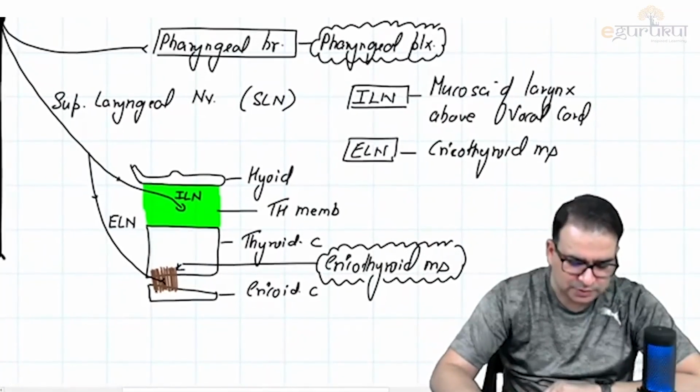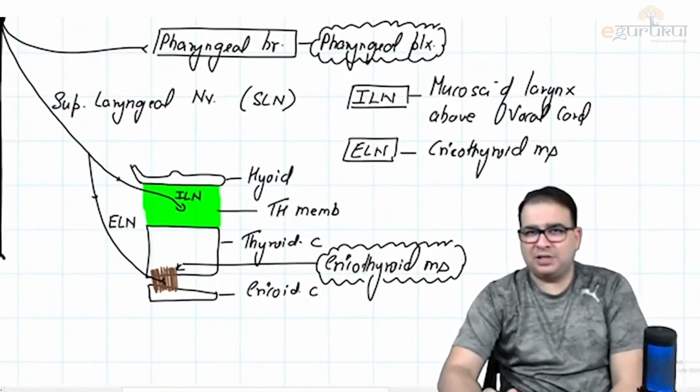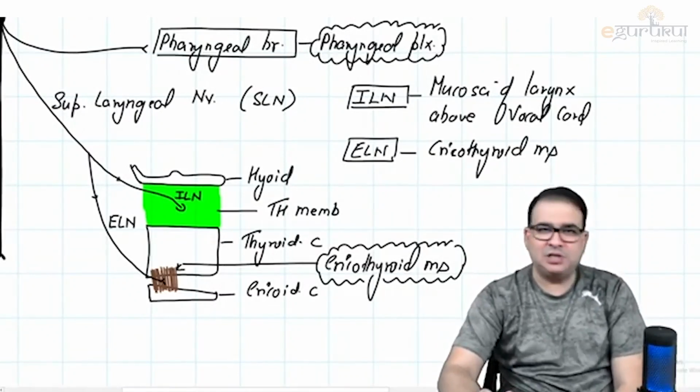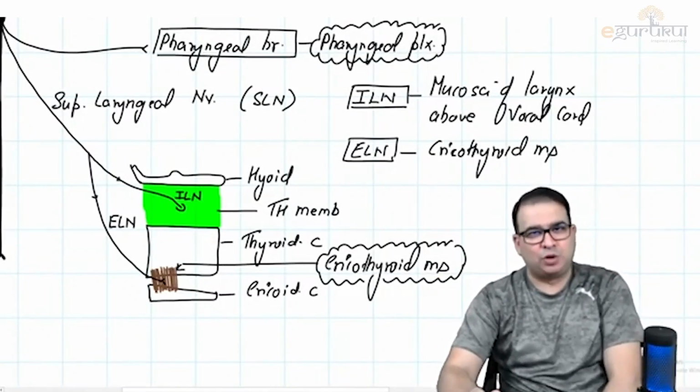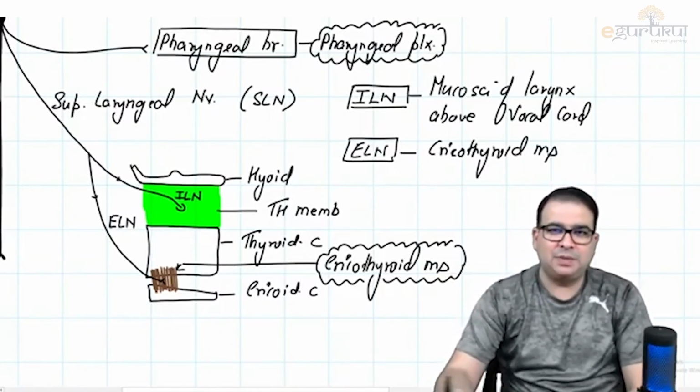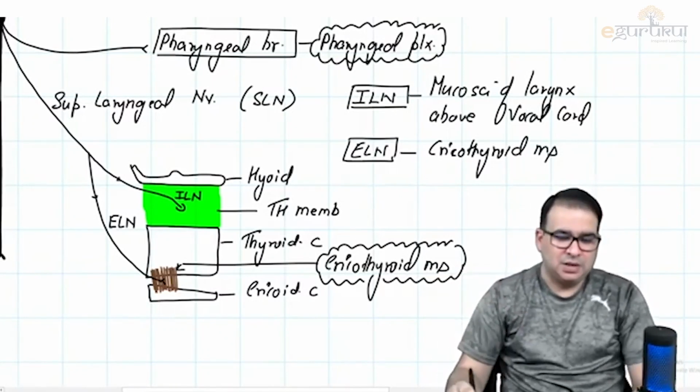So that's the function of the two branches of the superior laryngeal nerve, the internal and the external laryngeal. The internal laryngeal nerve is sensory, the external laryngeal nerve is motor. One supplies the cricothyroid muscle and one supplies the mucosa. It just takes the sensation from the mucosa.